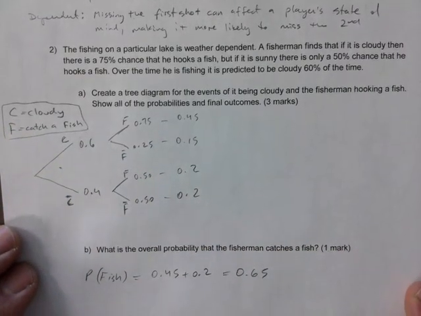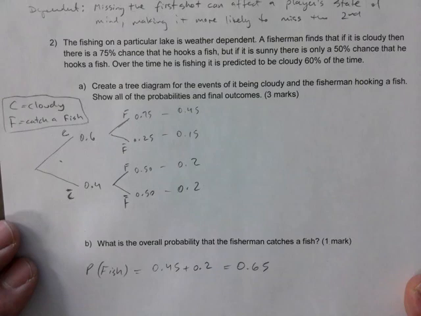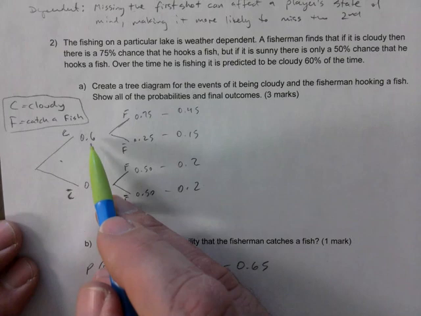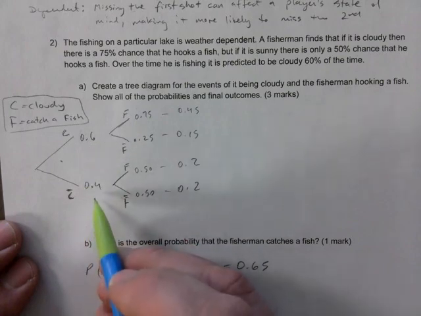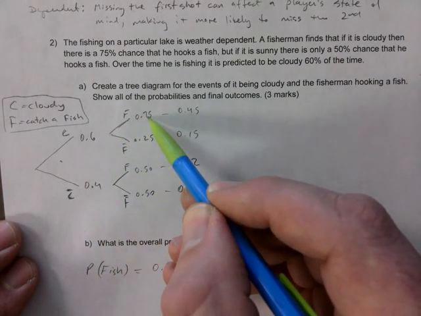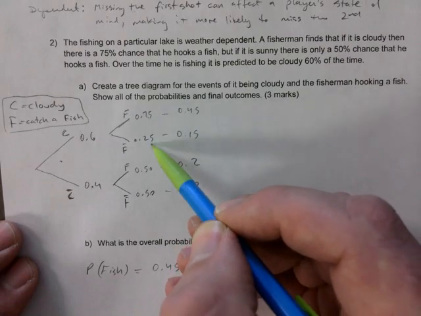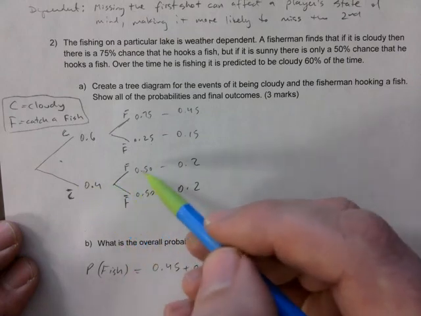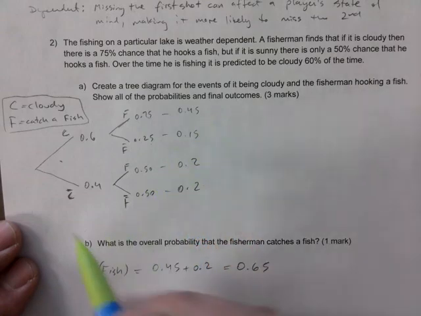So then you've clearly identified what the variables represent. So cloudy, not cloudy. If it's a 60% chance of being cloudy, it's a 40% chance of sunny, or not cloudy. If it's cloudy, there's a 75% chance of catching a fish, therefore 25% not. And if it's not cloudy, so sunny, it's 50-50.